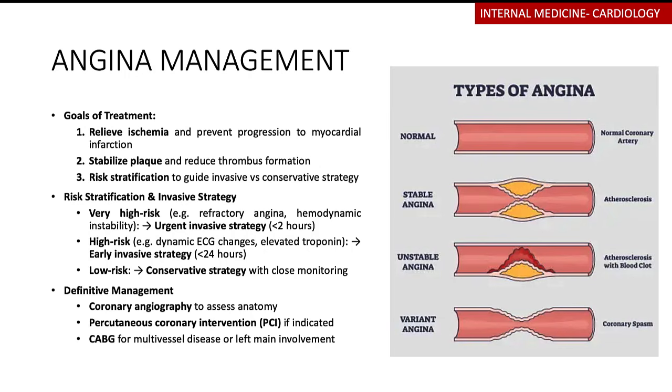For example, you get a patient that is having a lot of chest pain. You get a patient that is hemodynamically unstable. Their BPs are tanking. This is a patient that should have urgent invasive strategies, less than 2 hours. Maybe take them for a coronary angiography, assess the anatomy. You can perform a percutaneous coronary intervention.